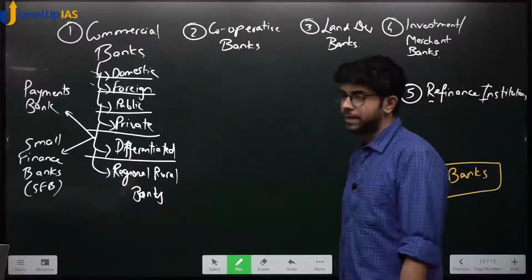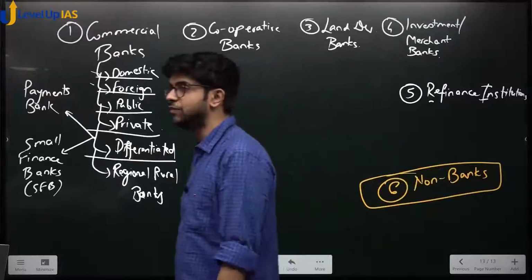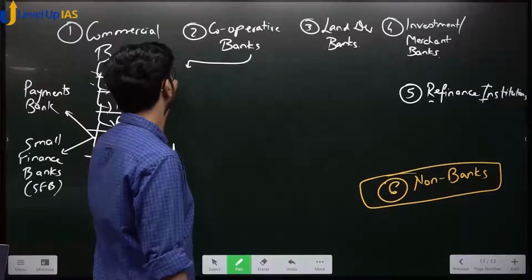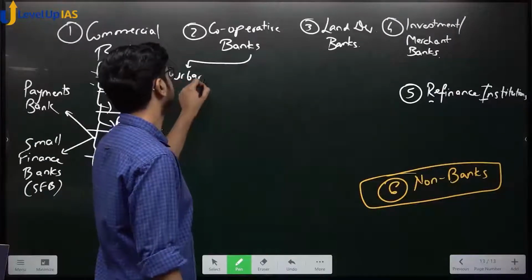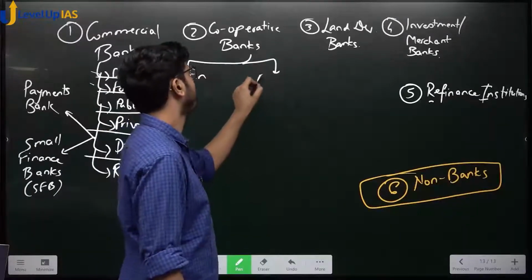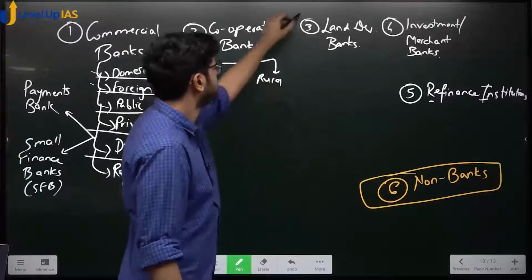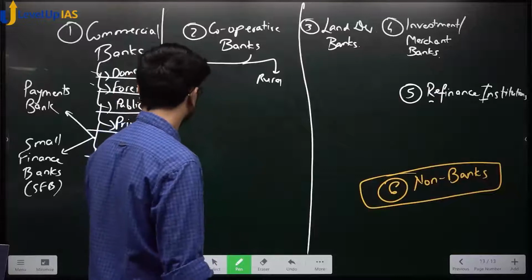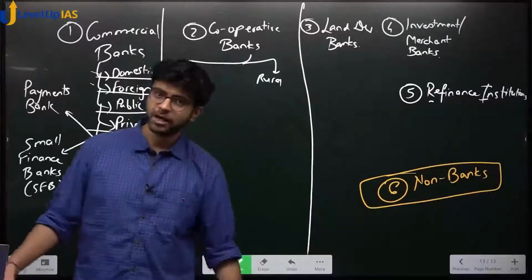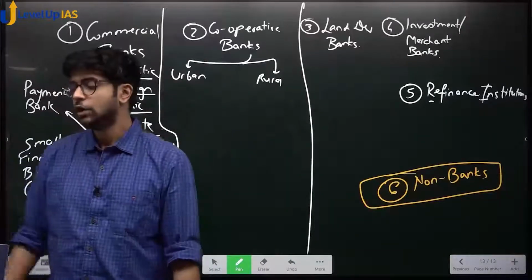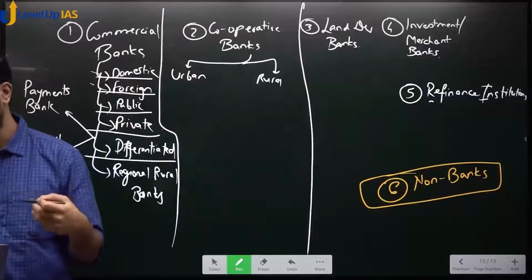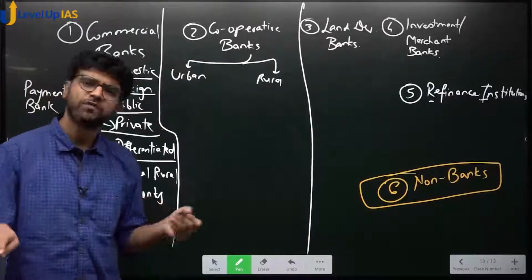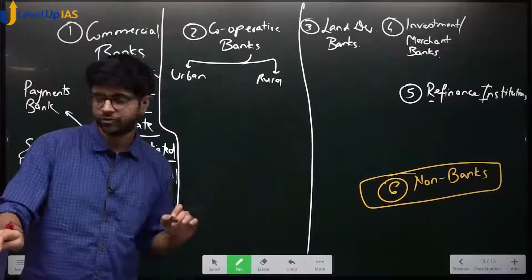So cooperative banks. Now cooperative banks, very important, can be urban cooperative banks, they can be rural cooperative banks. ठीक है? Always keep in mind that they are cooperative banks. They are meant for a cooperative nature. Do they earn profits? Yes, they do, but it is not their main motive, right?